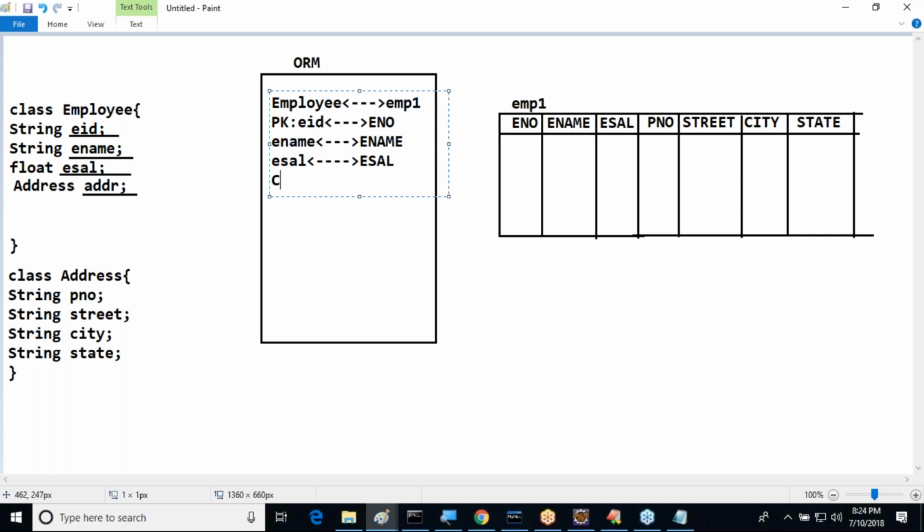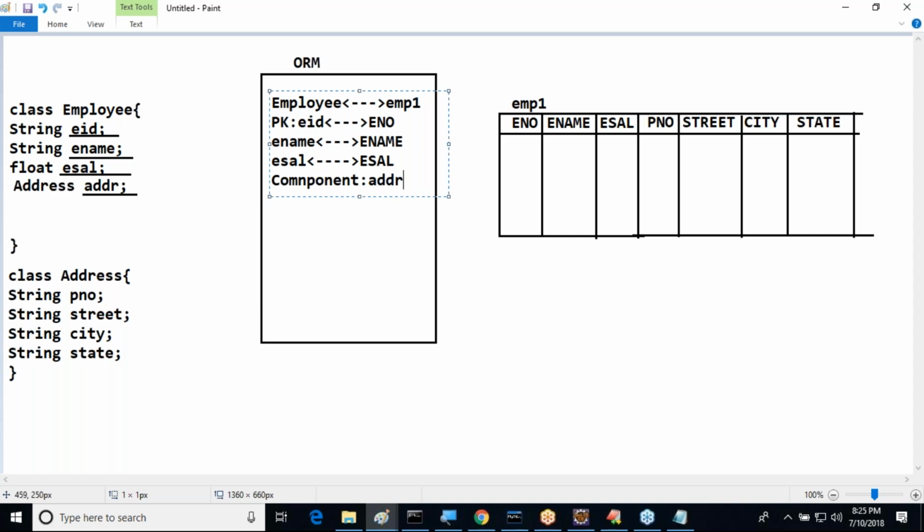Here, we need to declare this as a component. What is the meaning of component? A single variable of our class is representing multiple columns of the database table. That is called a component. So here we are declaring the component as ADDR.